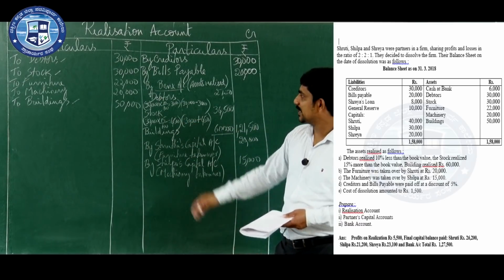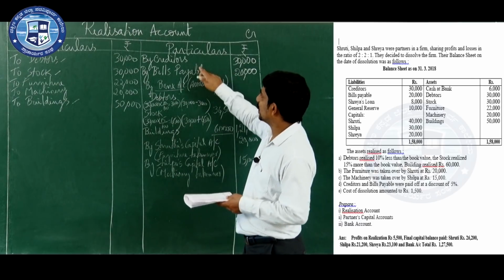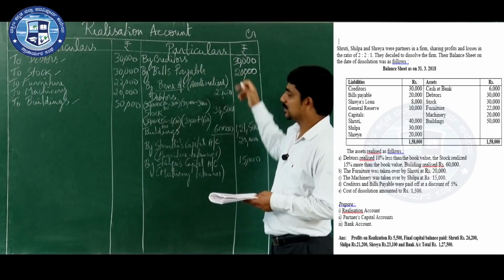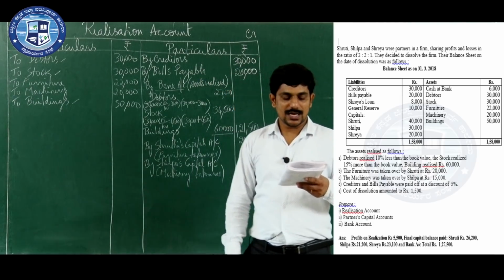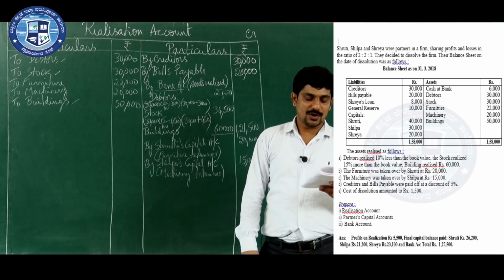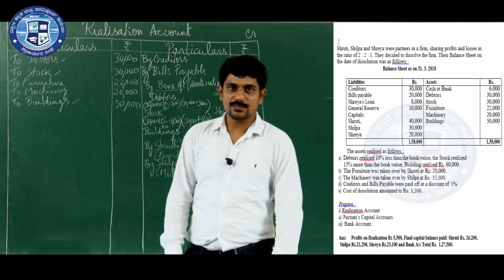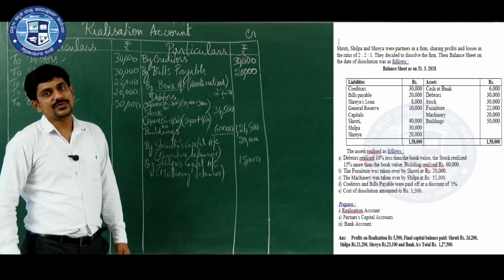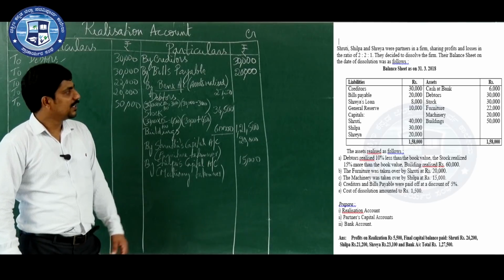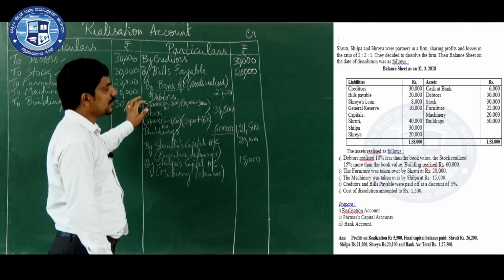After settling the assets, next step is what? You have to pay the liabilities. How many external liabilities are there? Creditors and bills payable. So in the problem, what information is given? Creditors and bills payable were paid off at a discount of 5%. Now which side have you recorded them? Creditors and bills payable, you have recorded under the credit side.